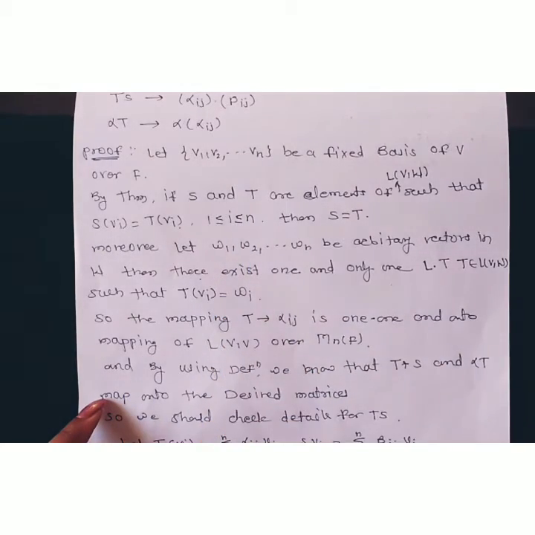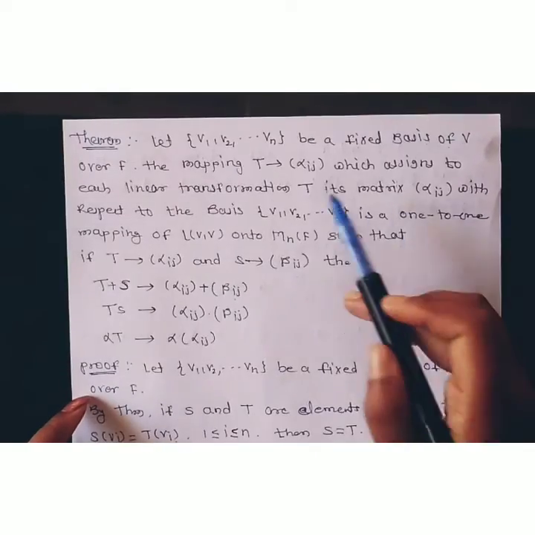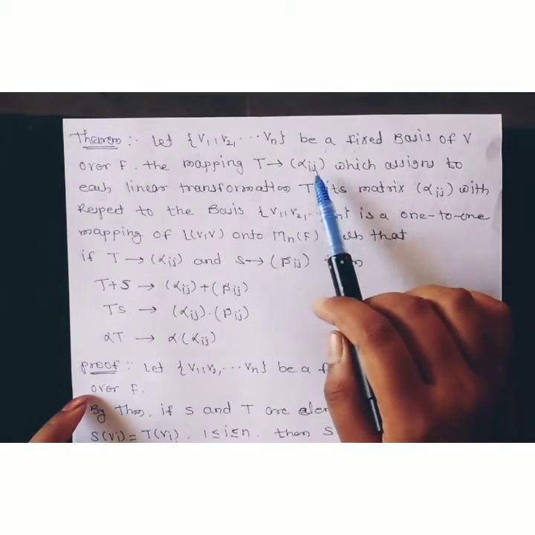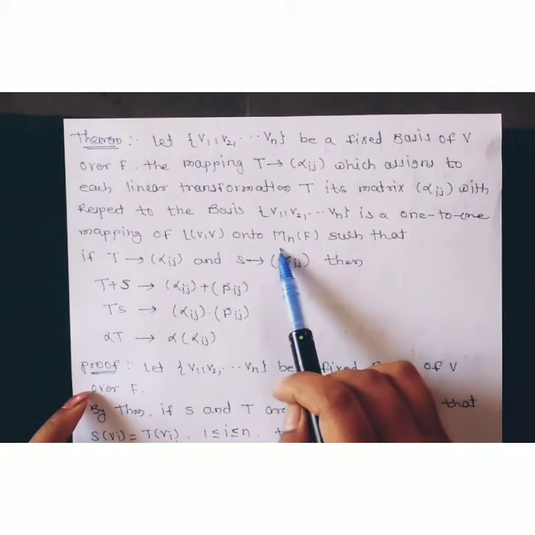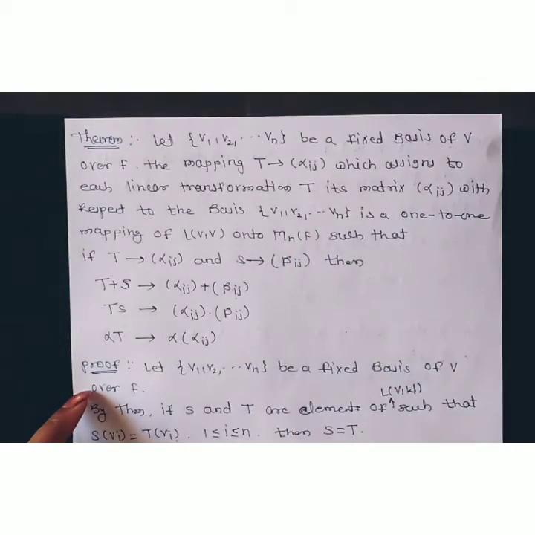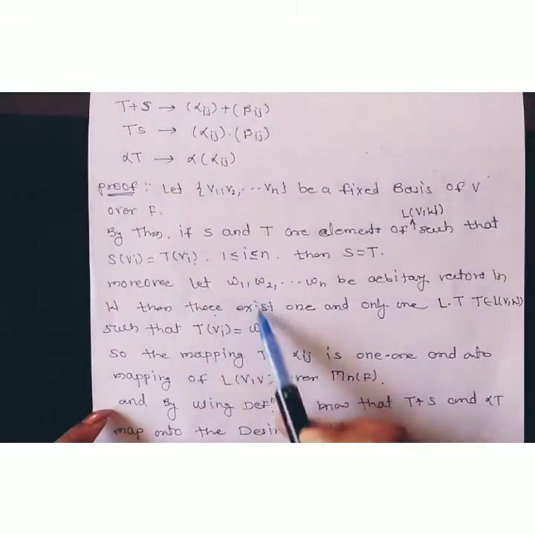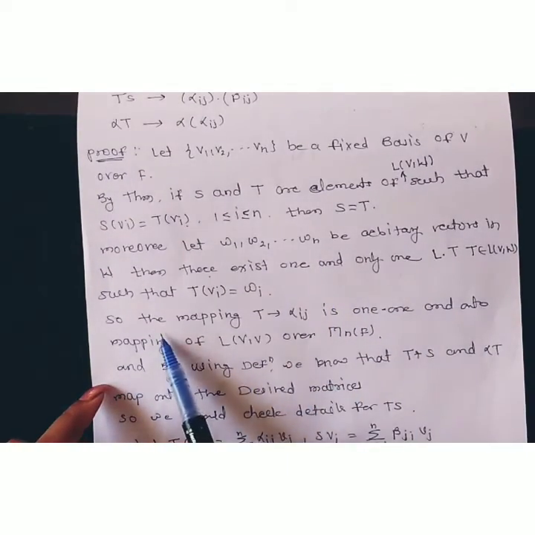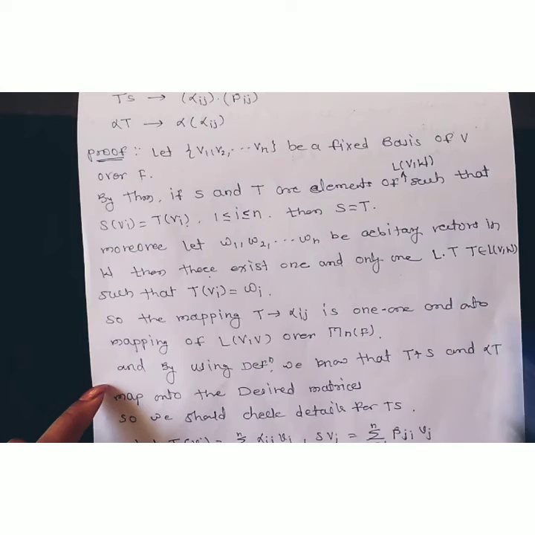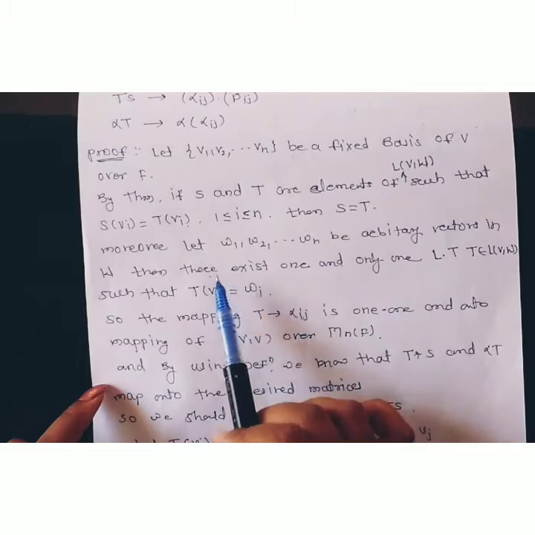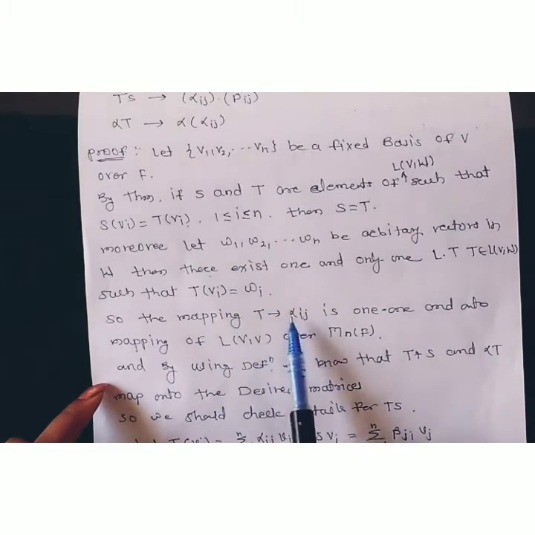Okay, so by using this theorem, this map T must be one-one and onto. In the statement we have to show that this transformation T, which goes to (alpha ij), is a one-one and onto map to M_n(F). By using the statement of this theorem, which is already proved by us, this mapping T goes to (alpha ij) is one-one and onto.